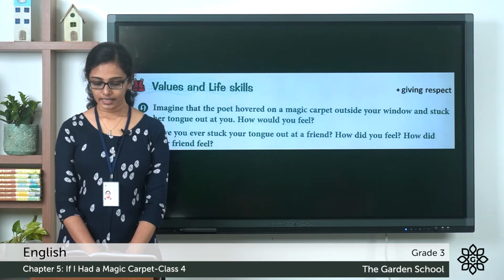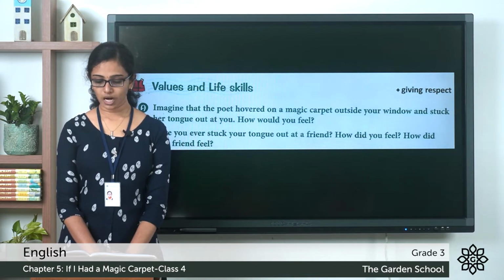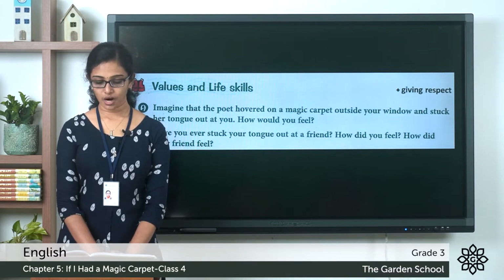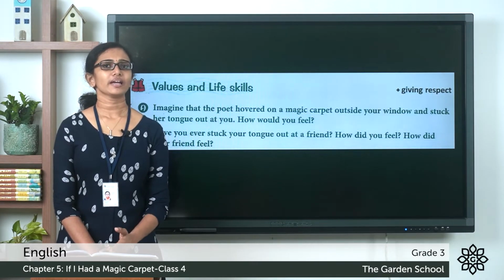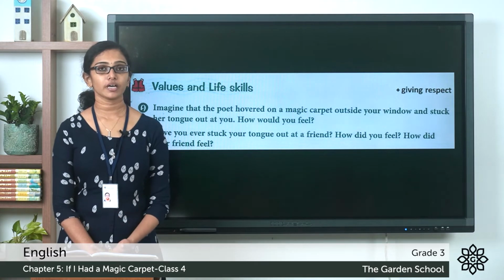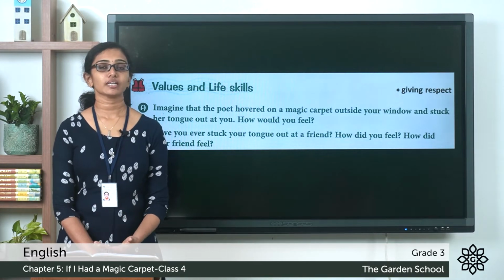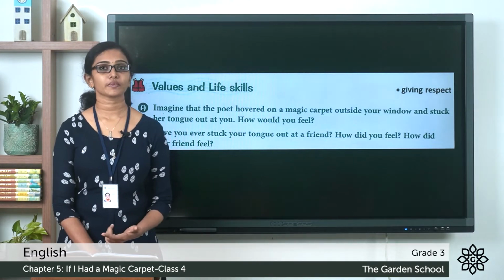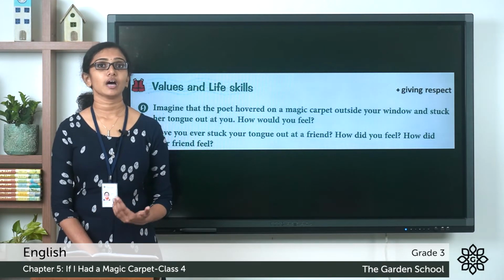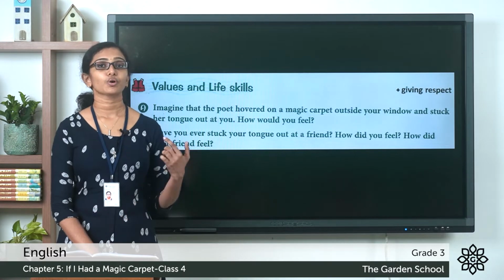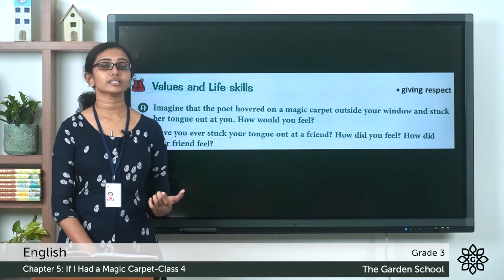Question A. Imagine that the poet hovered on a magic carpet outside your window and stuck her tongue out at you. How would you feel? So just like which is asked in the question, if the poet had come outside my window and tried to make me jealous and stick her tongue out at me, I would also feel that if I had a magic carpet, I would also be able to go see the world, travel anywhere just like her.